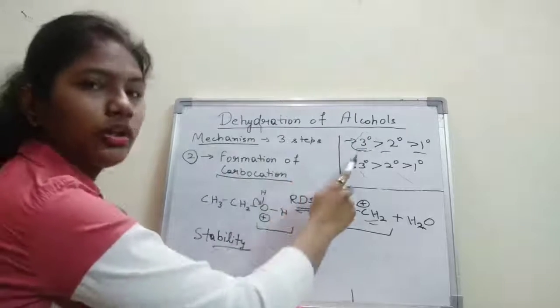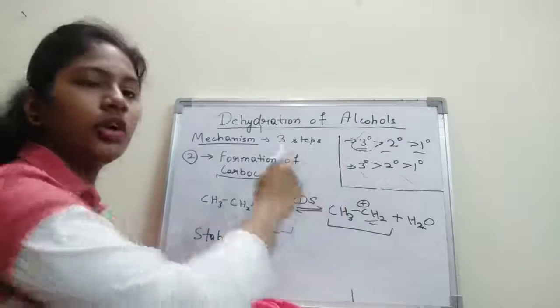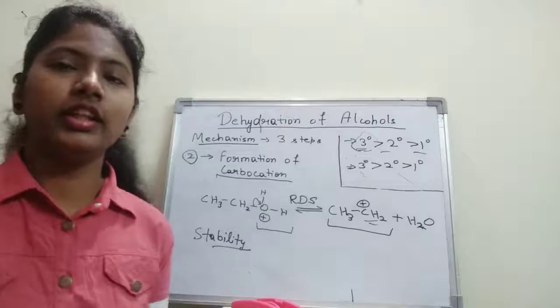Why do tertiary alcohols undergo dehydration very quickly?